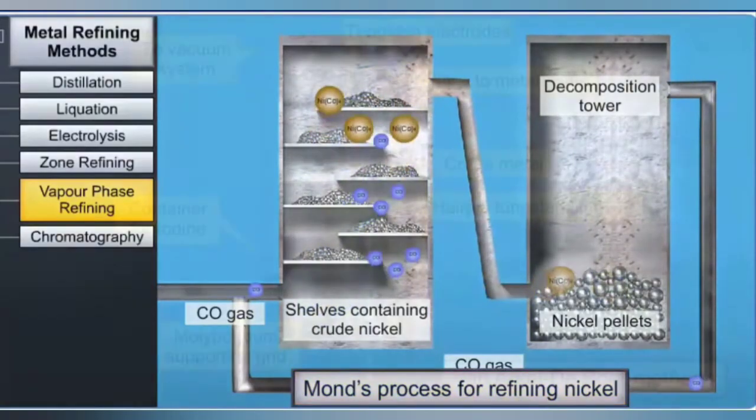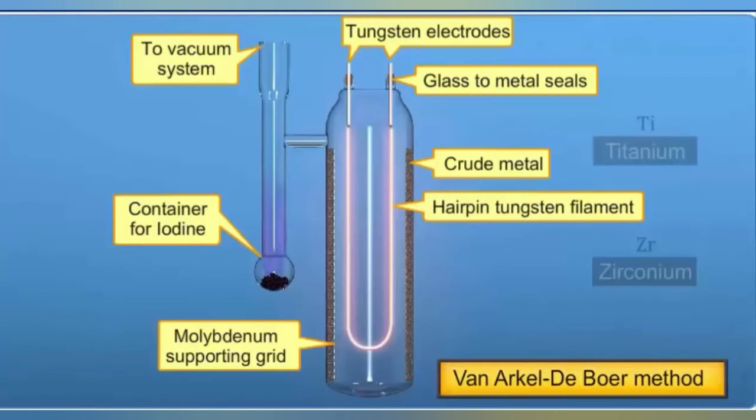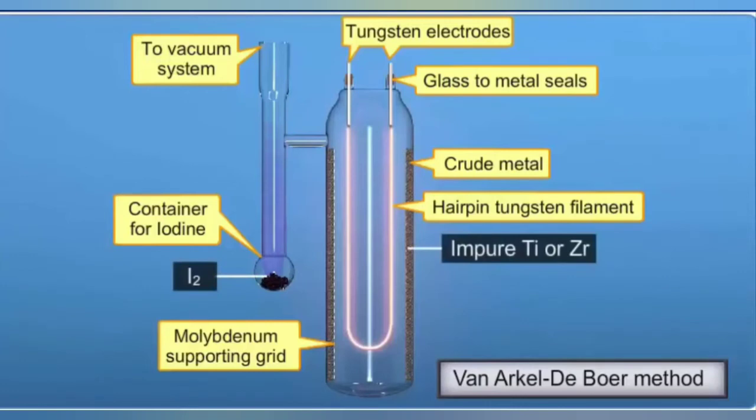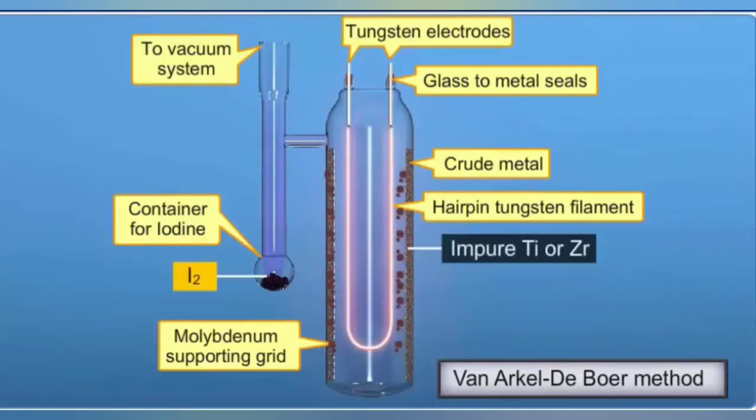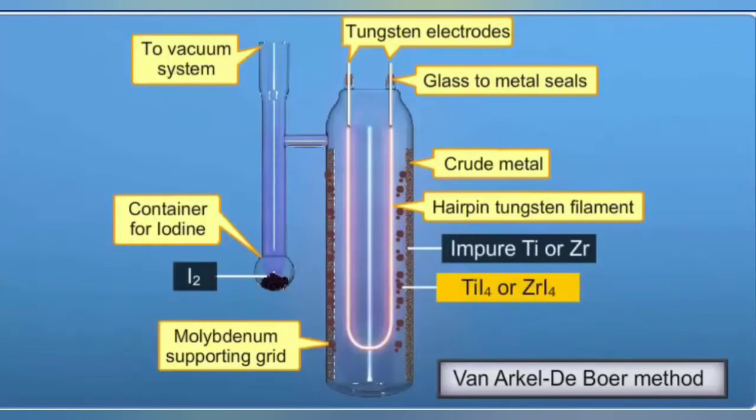Another example of vapor phase refining is the Van Arkel method for the purification of titanium or zirconium. In this method, titanium or zirconium, which contain oxygen and nitrogen as impurities, are heated in an evacuated vessel with iodine to form the volatile titanium tetraiodide or zirconium tetraiodide. Impure titanium reacts with iodine at a temperature of 520 Kelvin to form titanium tetraiodide, and impure zirconium reacts with iodine at a temperature of 870 Kelvin to form zirconium tetraiodide.